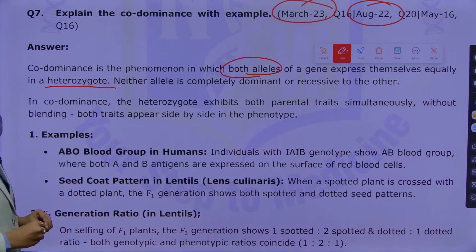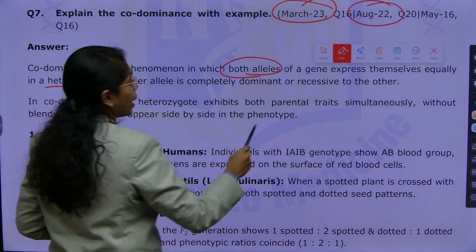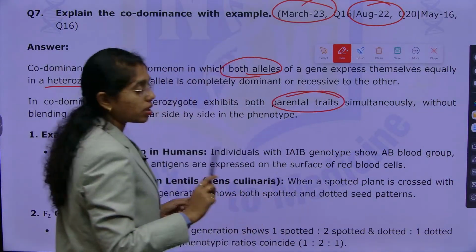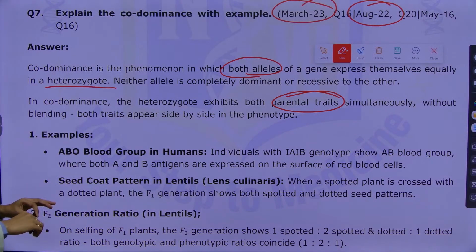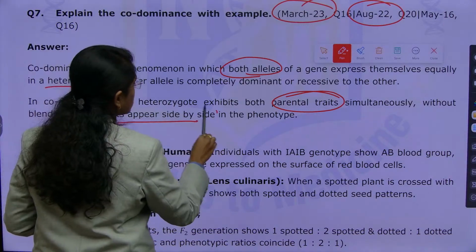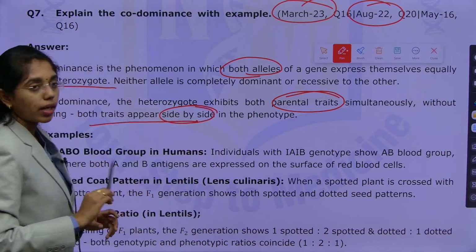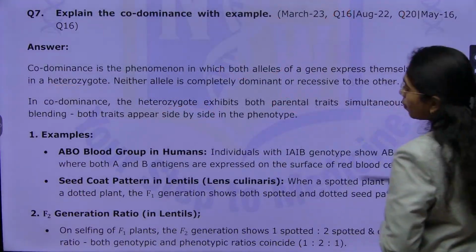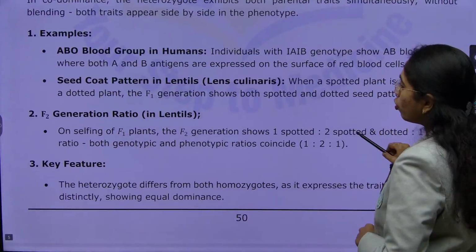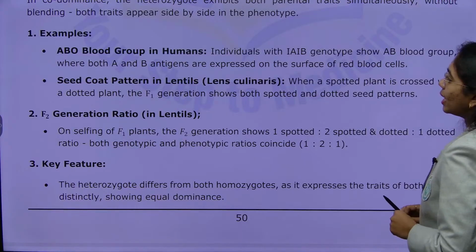The heterozygote exhibits both parental traits simultaneously. Both the parental traits are simultaneously expressed. With blending, both traits will appear side by side in the phenotype. Examples here you see: first, ABO blood grouping in humans, and seed coat pattern in lentils.